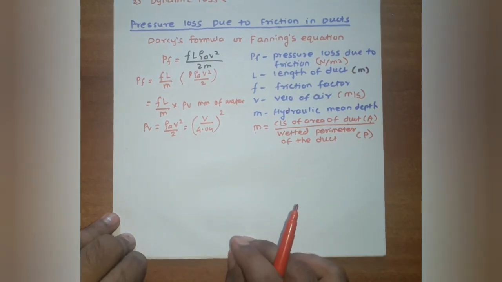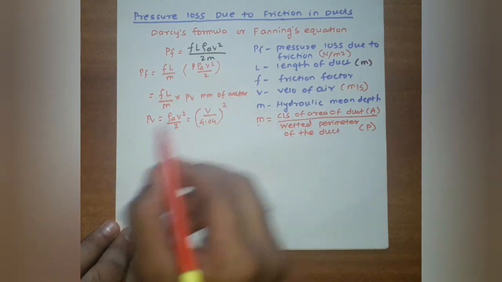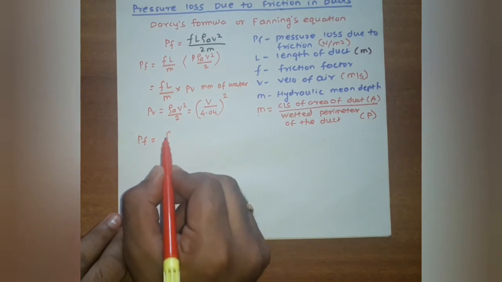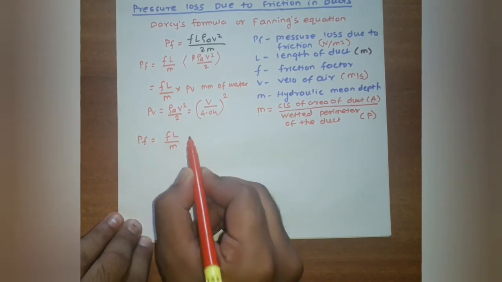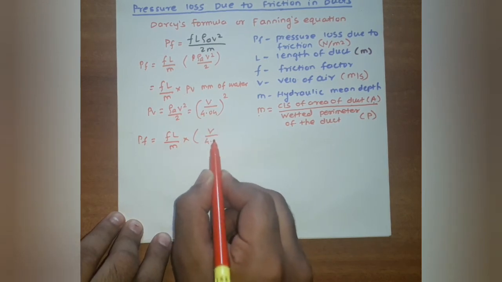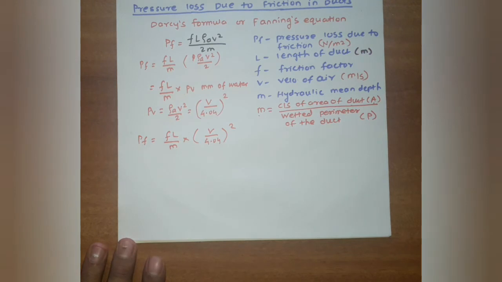The unit is mm of water. So put the PV value in this equation. So PF is equal to FL divided by M into V divided by 4.04 bracket square.